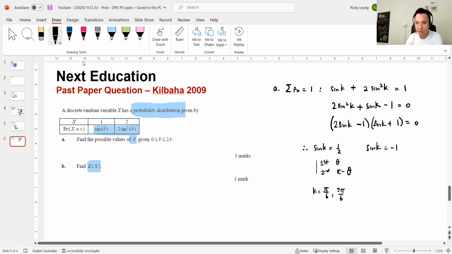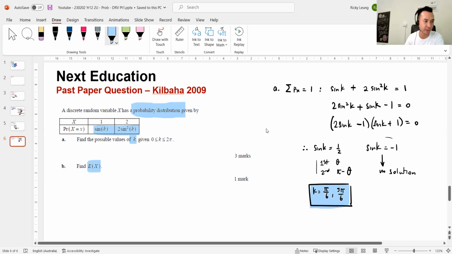Sweet. Now, wait a second. Sine k equals -1, but see how this is a probability, sine k can't be negative. So in this case, no solution. This one here, no solution, don't need it. So k equals these two only. Does that make sense? Because sine k can't be negative, because it's a probability. Therefore, those are my only two solutions.